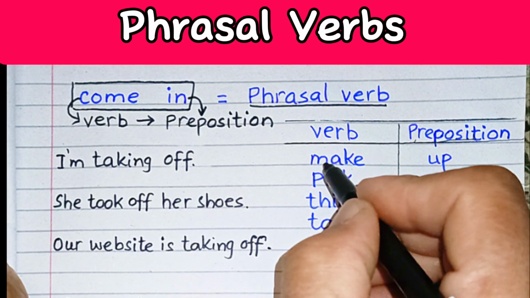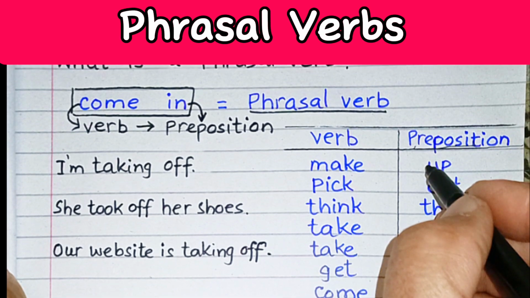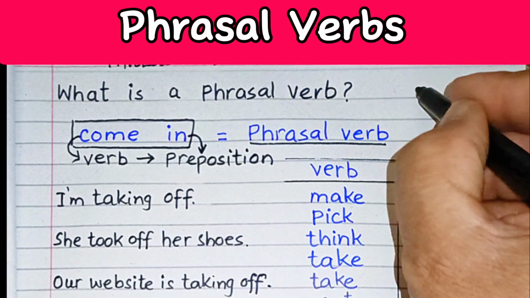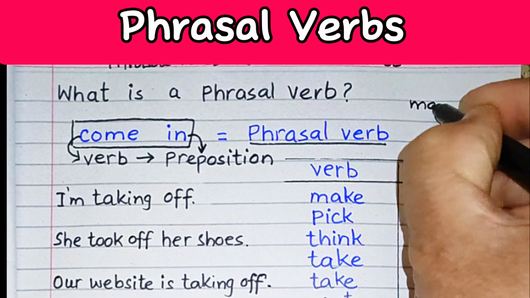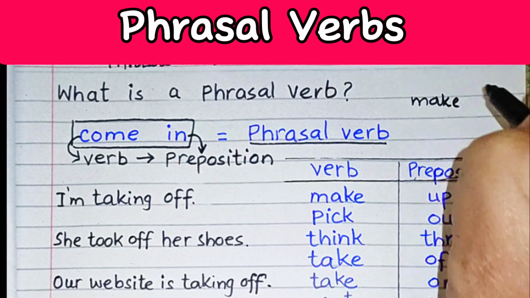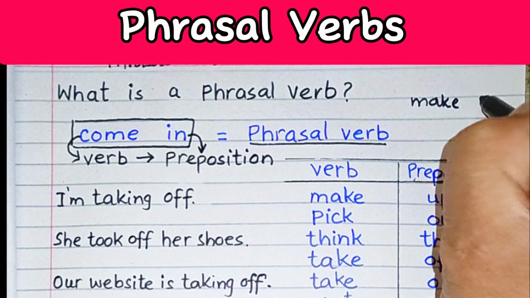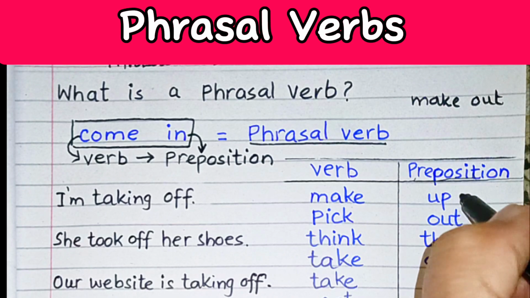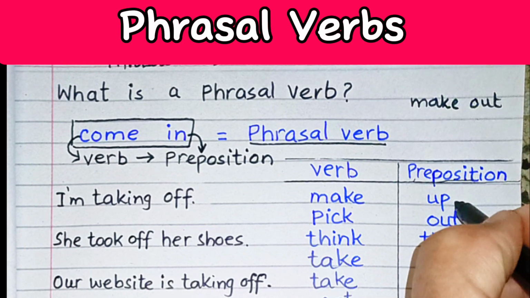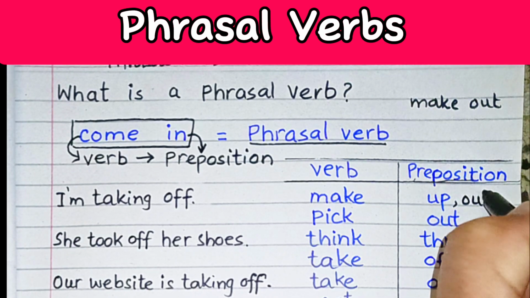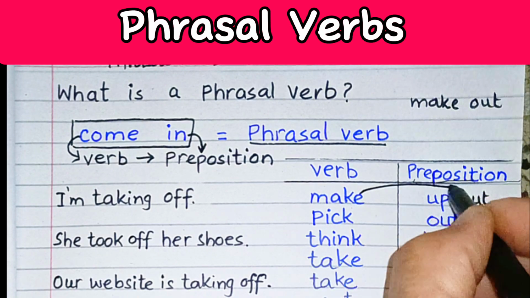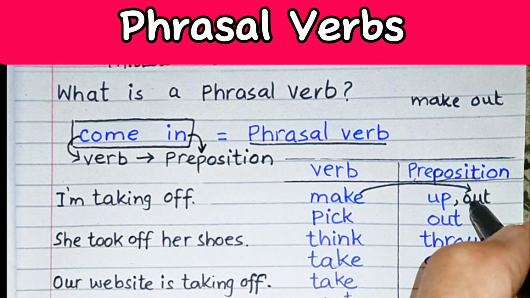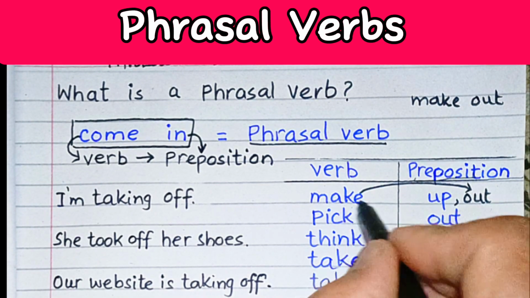So if I say make up, it makes a different meaning. But if up is replaced by out, then the meaning of make out is totally different from make up.